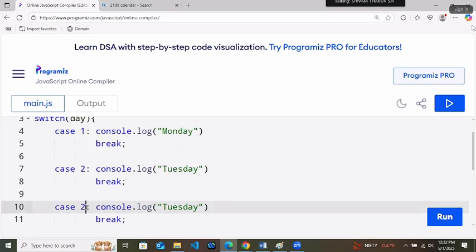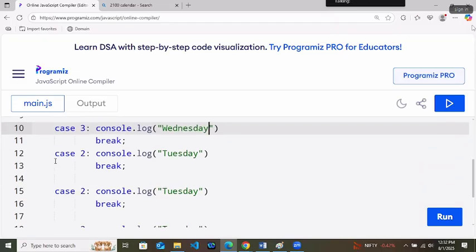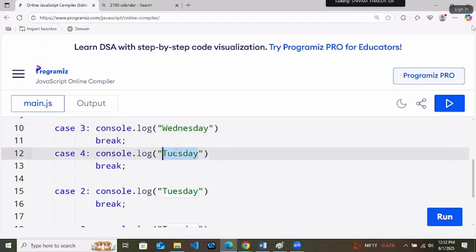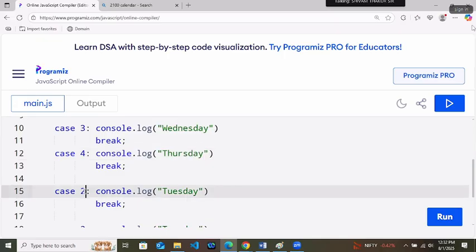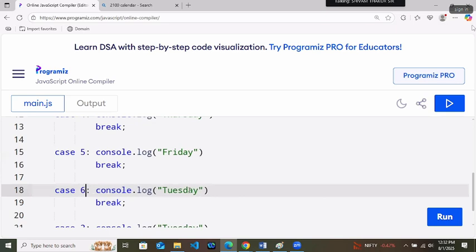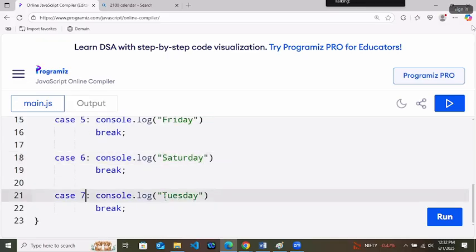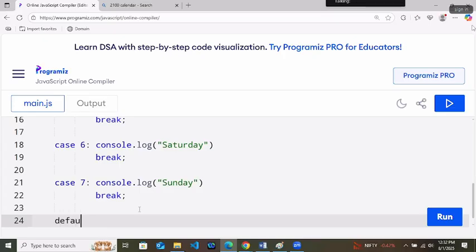Case 3, 3 means Wednesday. Case 4, Thursday. Case 5, Friday. Case 6, Saturday. Case 7, Sunday. And then at last, default. Console.log, give input between 1 and 7.